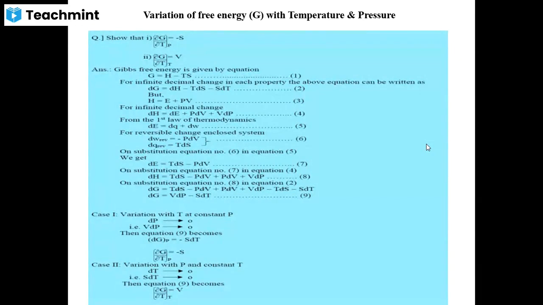Okay. Then first of all, the Gibbs free energy is given by the equation G is equal to H minus TS. For an infinitesimal change, a very small change, we are going to differentiate it. G will be nothing but dG, H will be nothing but dH.